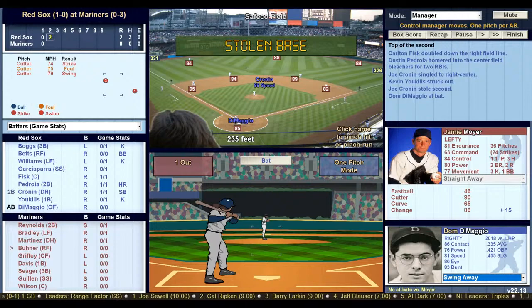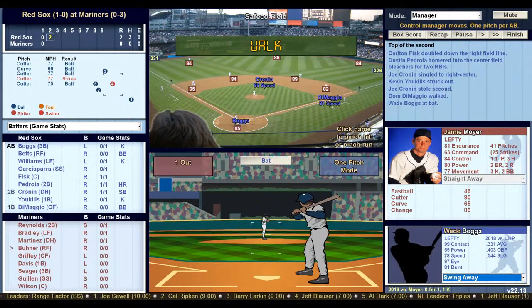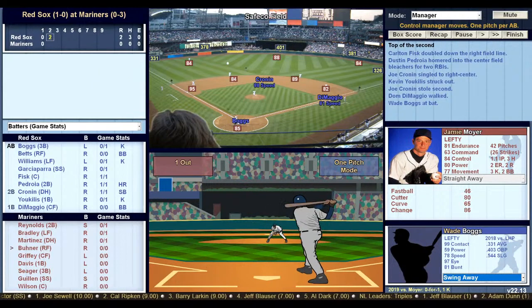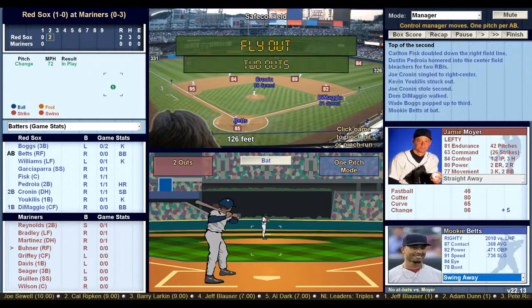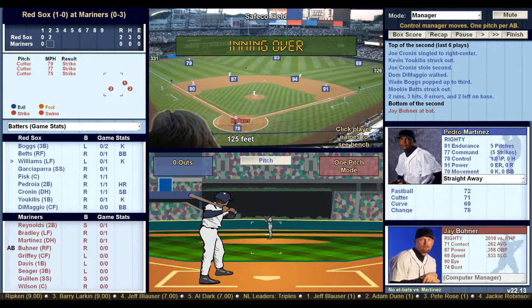And here comes a little Professor, Dominic DiMaggio. 3-1 count, hitter's count. DiMaggio walks. Top of the order, Wade Boggs. He was a strikeout victim. 2-0, the pitch to Boggs. Boggs pops it up on the infield left side, and the third baseman will make the catch. And here's Mookie Betts. 2 outs, 2 on, 2-0 Red Sox. 0-2 count to Betts, and he goes down looking. Can't pull the trigger on the off-speed pitch. That's the way I like to play it. So we'll give you one more inning of Pedro.